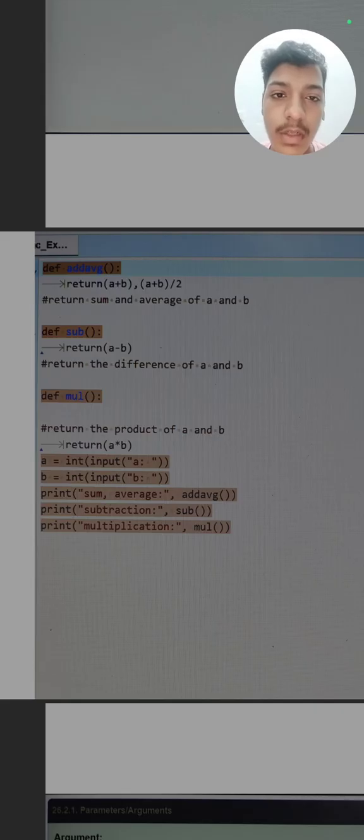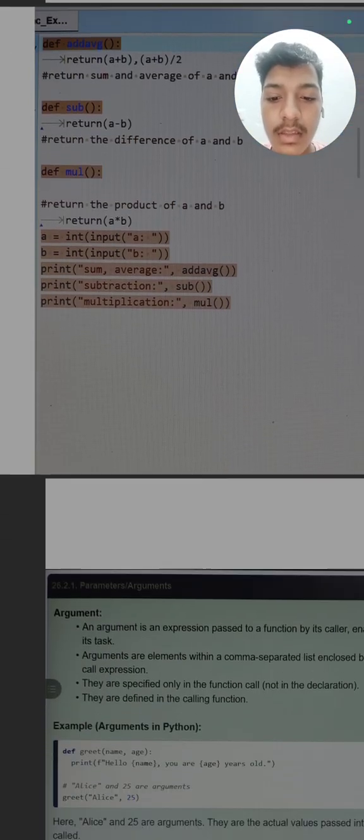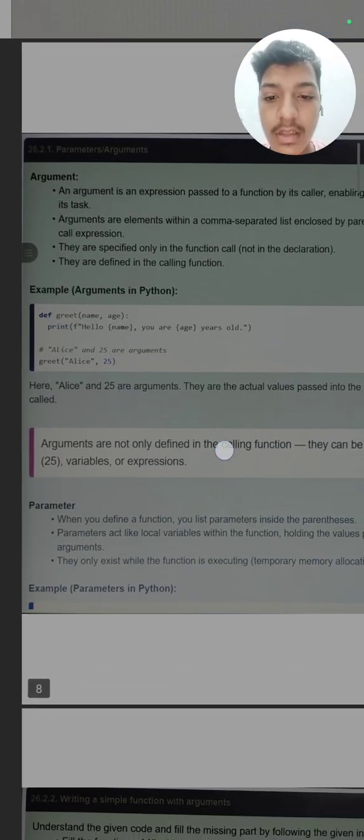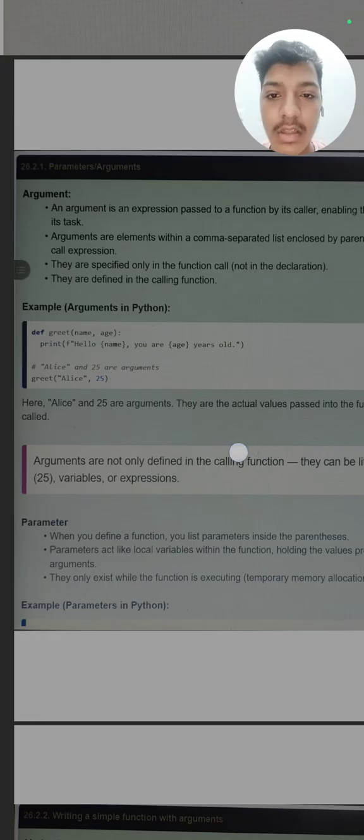If you want to pass the parameter you can pass, otherwise it need not be passed. So these are the functions. Next is what are parameter and argument. Now we will study parameter and argument in depth.